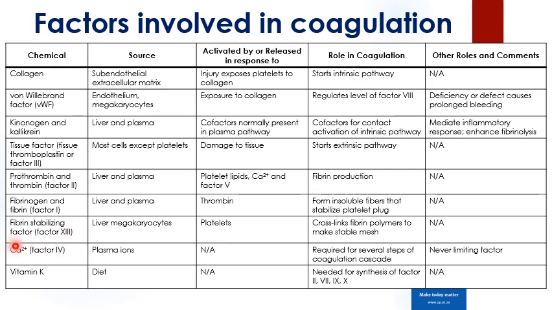And then calcium, we talked about the important factors of calcium in the coagulation cascade as it regulates several factors. Calcium is also known as factor 4. And then vitamin K, we mentioned, is important for the synthesis of factor 2, of factor 7, factor 9, and factor 10.